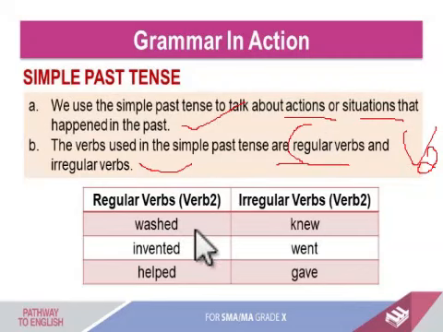So for regular verbs, you put ed at the end of the base word or base verb, the first form, verb 1. Wash, and then you put ed. Invent, you put ed. Help, you put ed. So washed, invented, and helped. Okay, and then for irregular verbs, we will not use ed, but they have their own rules. For example, know becomes knew, go becomes went, give becomes gave. Okay, so this is the irregular form.